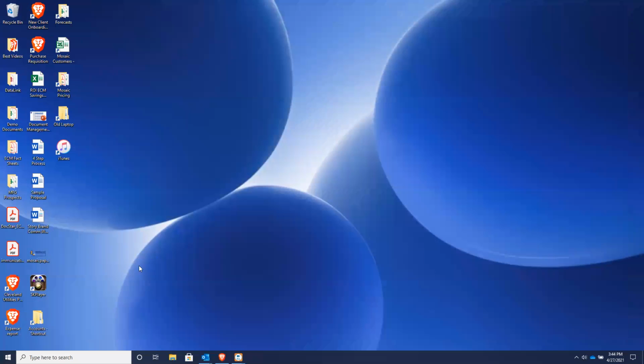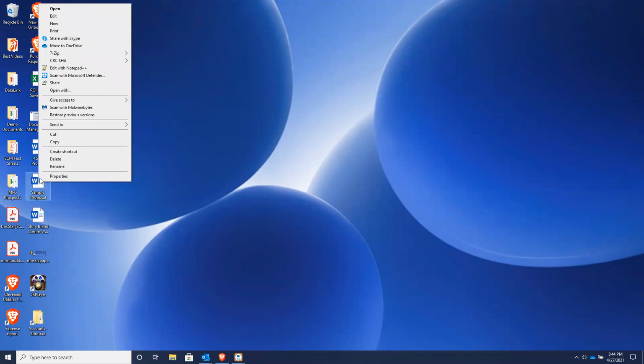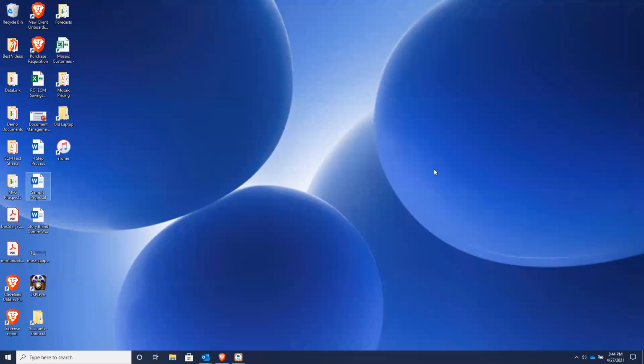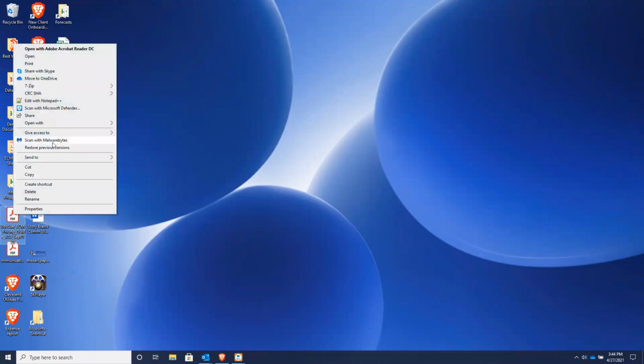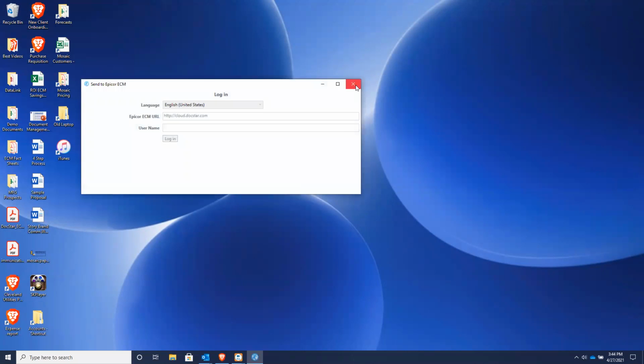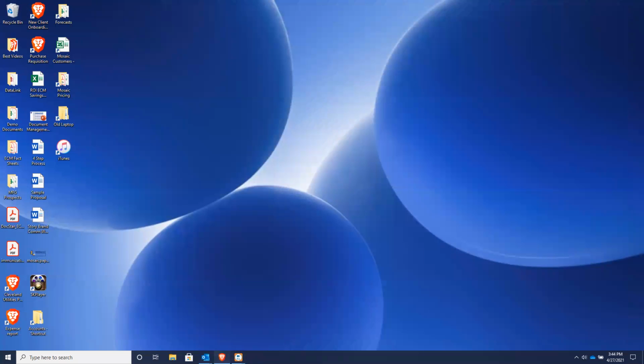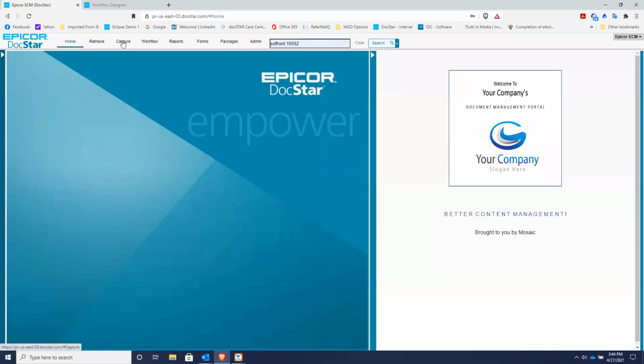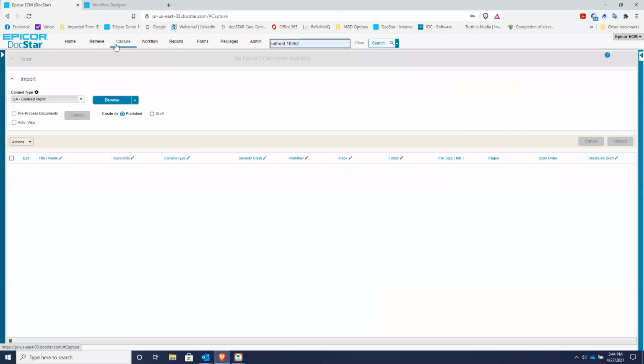So that's one way. Or I can right click on any Word document or any PDF, send to, there it is, Docstar Cloud, or PDF, same thing, send to Docstar Cloud. And you have a lot of different options of how you want to get stuff into the system. It will, of course, allow you to use any kind of scanner.